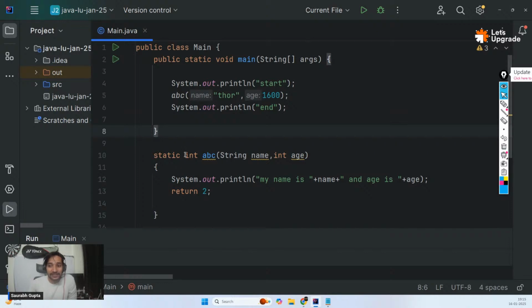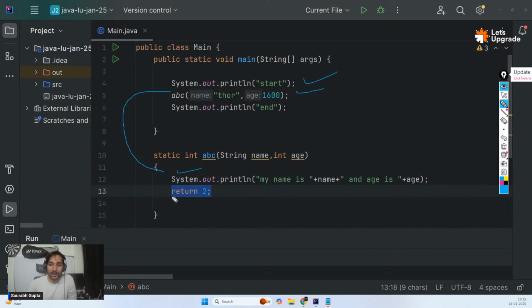So initially I mentioned that inside this function, I am going to return an int. So you can mention return 2. So now what will happen? This line executes. This line executes. It comes here, executes this. And then while going back, it takes 2 with it. And now how can I get it here?